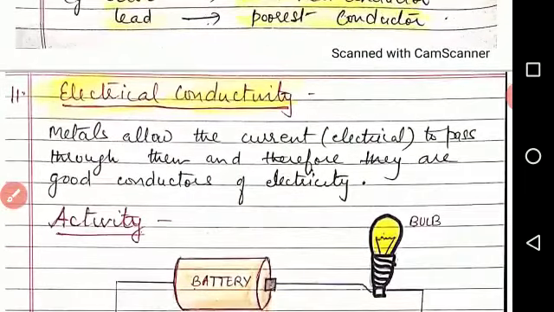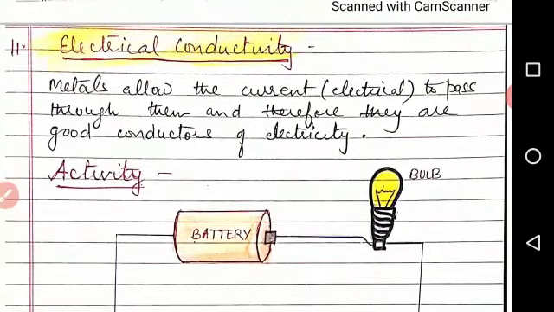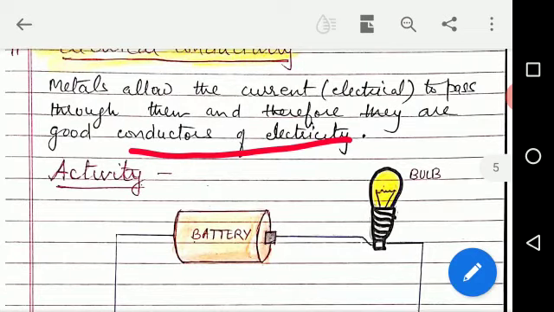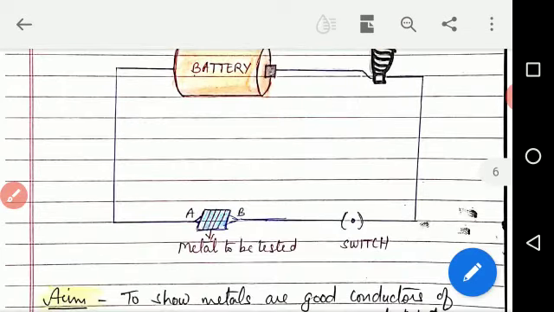Next property is electrical conductivity. Metals allow electric current to pass through them, and therefore they are good conductors of electricity. Here there is one activity. Here a metal is connected with two wires with the help of clips A and B, and a battery is joined, and a bulb and switch are also joined in this circuit.